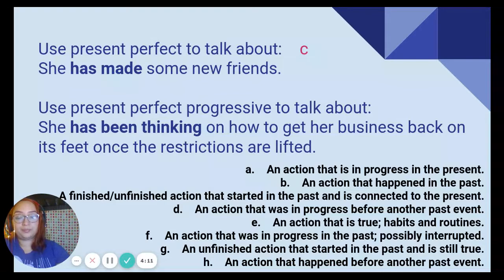To make a present perfect sentence, we need to use our auxiliary have or has and the past participle of our verb. Now, we use present perfect progressive to talk about an unfinished action that started in the past and is still true. Look at the example. She has been thinking on how to get her business back on its feet once the restrictions are lifted. This is an action that has not finished, right? It is still true to the present. And again, our auxiliary is have or has. Here we're going to be using been in the participle form and of course our verb with ing.